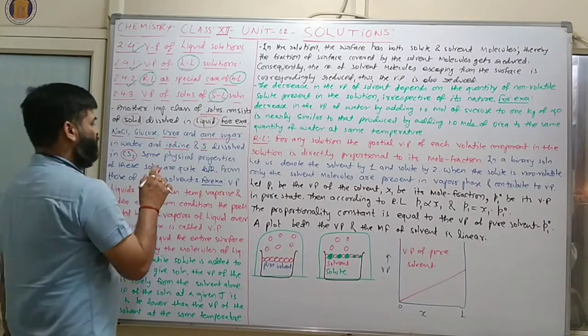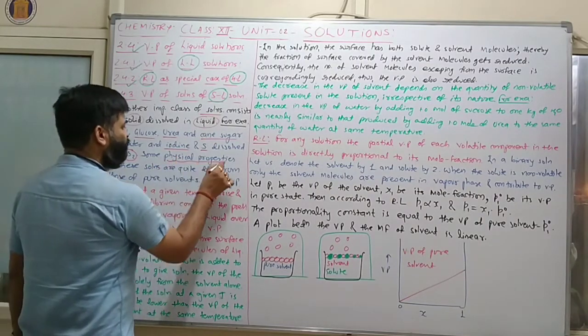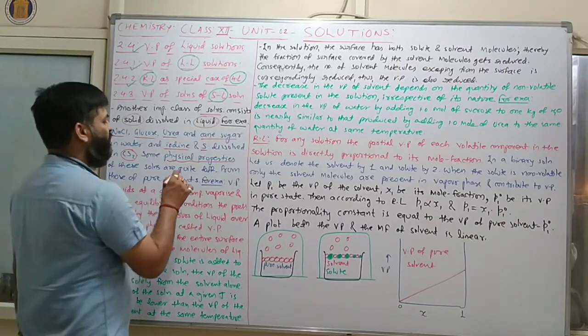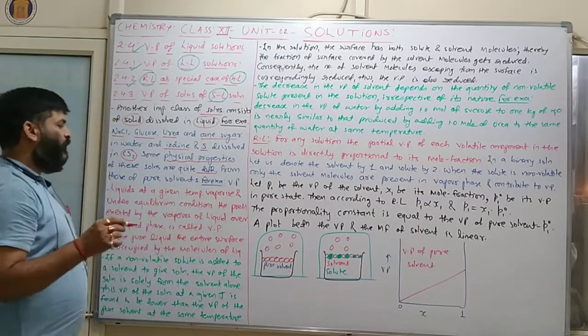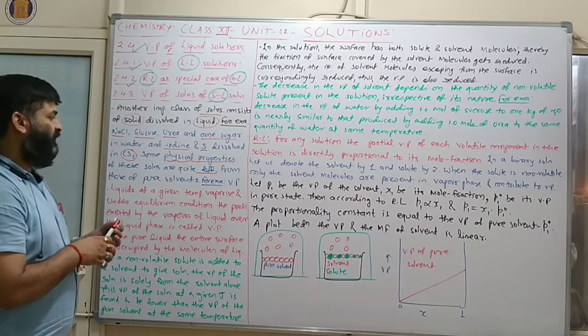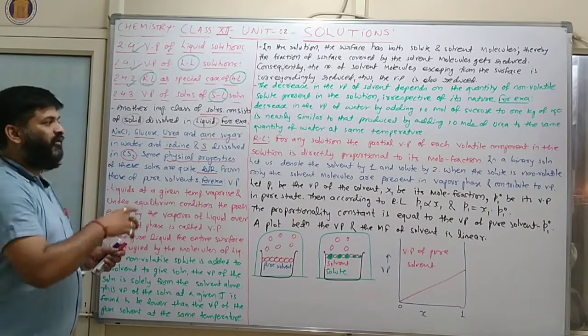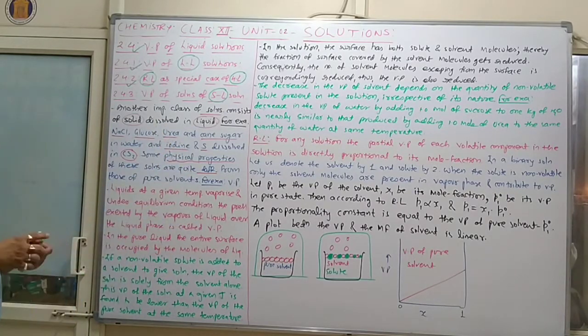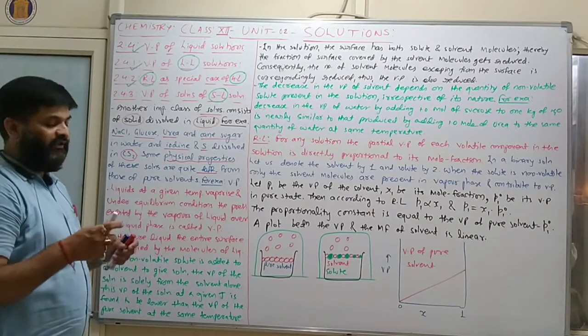Clear? Some physical properties of these solutions are quite different from those of the pure solvent.